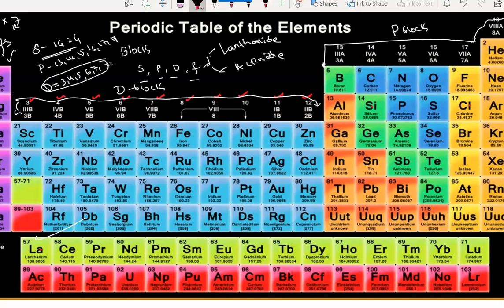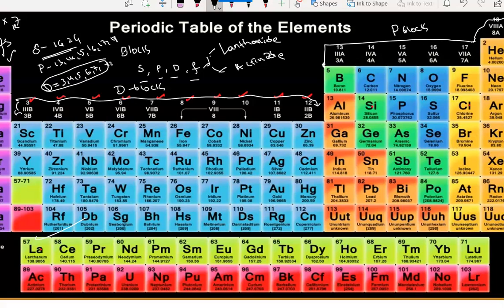S block elements are purely metals. These are light metals. From this point, as we move here, the metallic nature starts decreasing. Potassium is more metallic, calcium is less metallic than this, scandium is even less metallic. Titanium is less, vanadium also, chromium, manganese. They are less metallic in nature. The metallic nature starts decreasing. That's why he called this the D block. Why? Because it is a transition block.